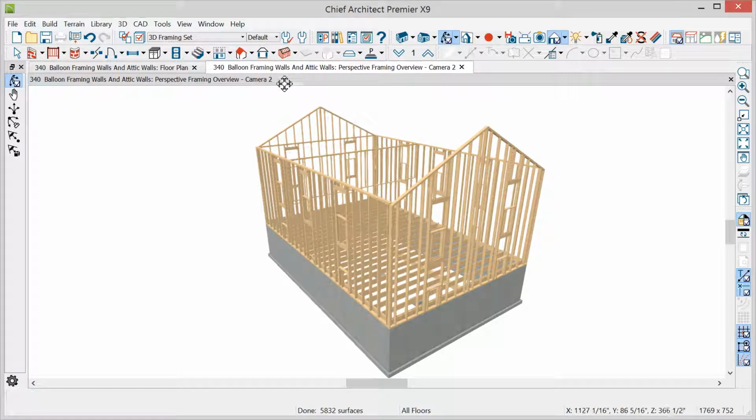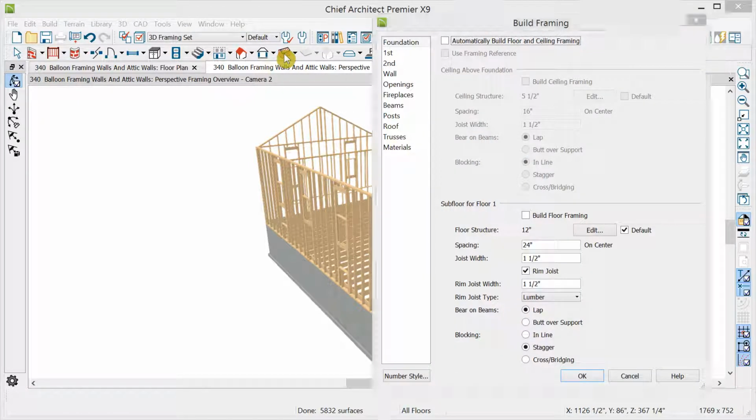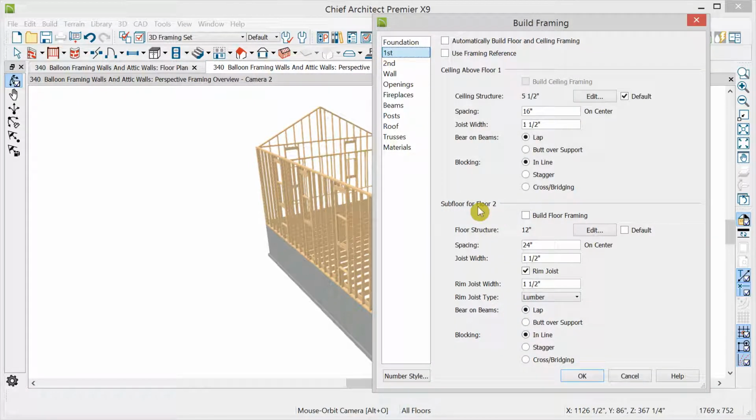Let's now build the second floor. I'll double click, first floor panel, build a subfloor for floor 2, click OK.